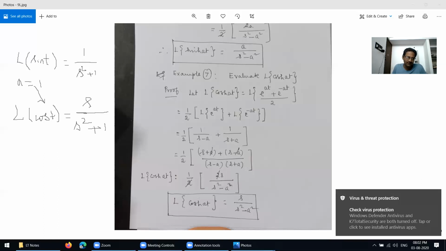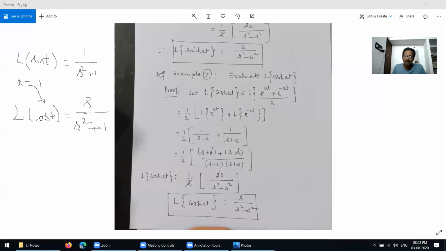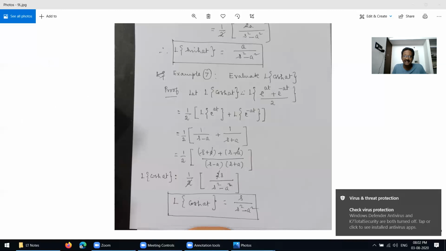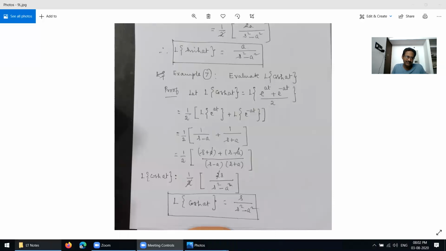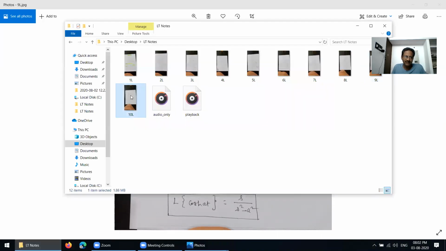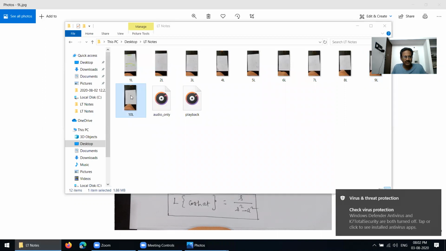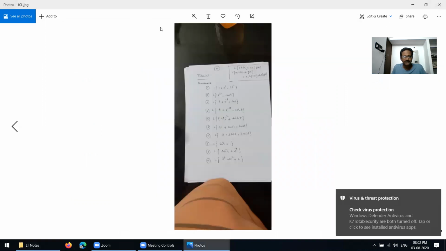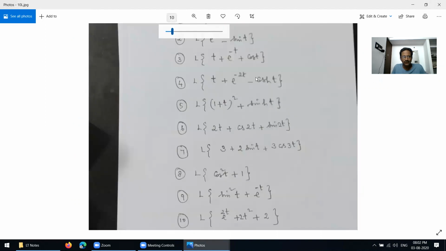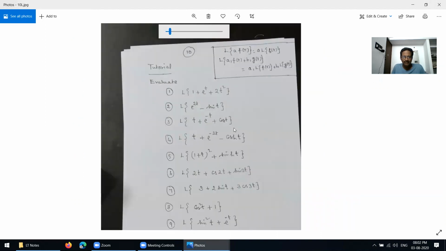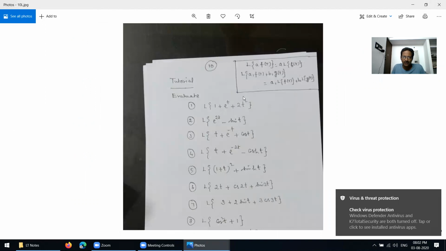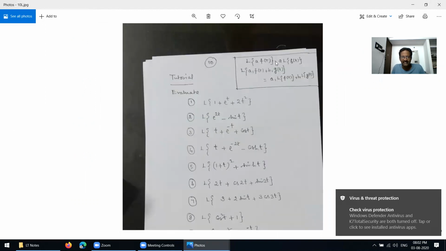Next, I will give some examples, some exercises. You try them yourself. See the next one, the last one. Some exercises I will give to you. Based on this formula, you know that before using this, we get this one.